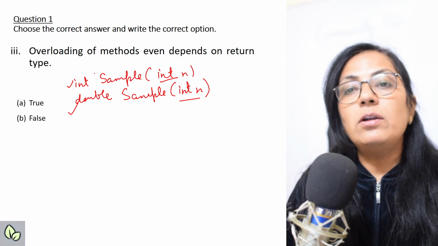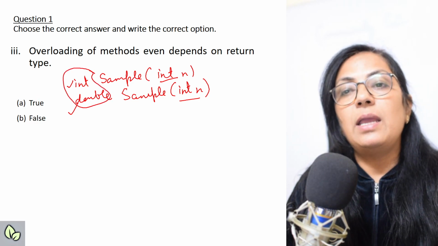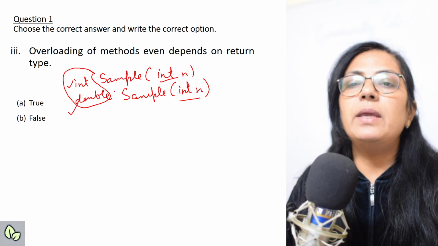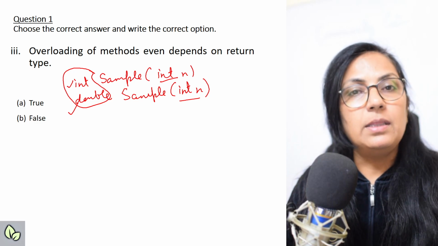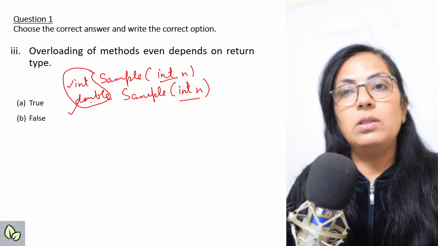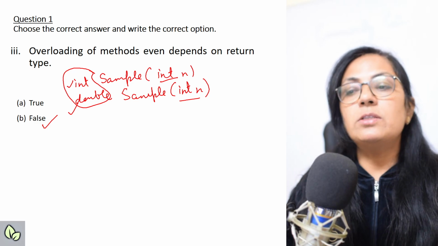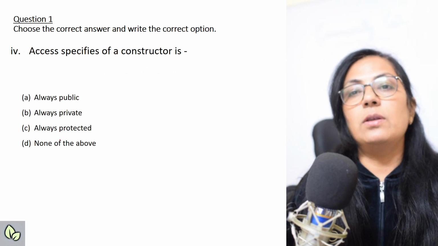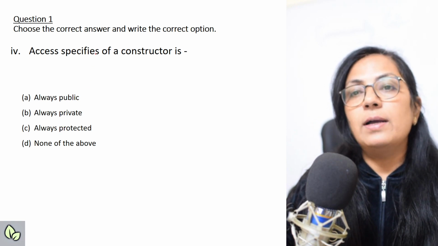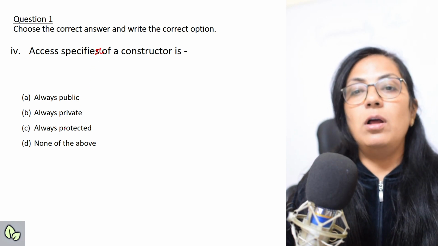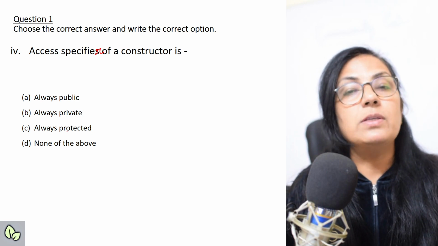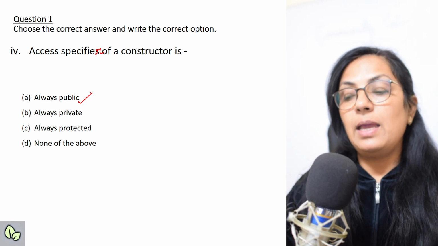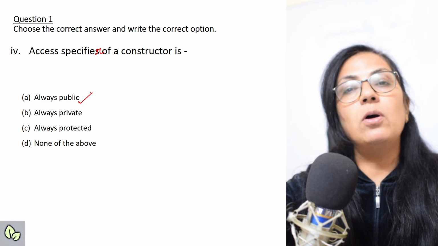No. It does not depend on the return type. If the argument's number and argument type is same, then whatever you have written in the return type, it will not depend on that. So the answer is false because function overloading does not depend on return type. The next question, access specifier of a constructor is always public, always private, always protected, or none of the above. Always it is public. Access specifier is always public for all the constructors.